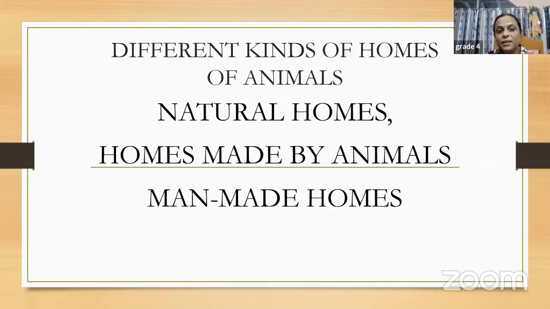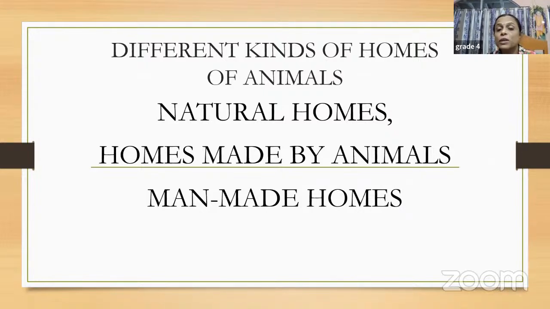Now let us divide the animals in another way depending upon the homes of animals. What is this homes of animals? We have some animals who live in natural homes. We have some animals who live in homes made by them only. And then we have another group which is man-made homes. That means these homes are made by human beings, for animals only. So human beings will make homes and these animals will live there. So depending upon their homes, children, we can divide the animals into three groups.